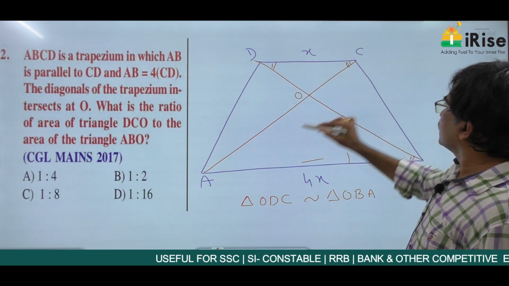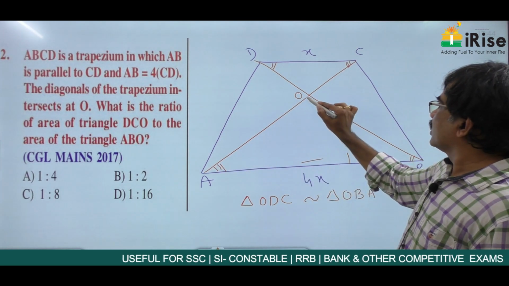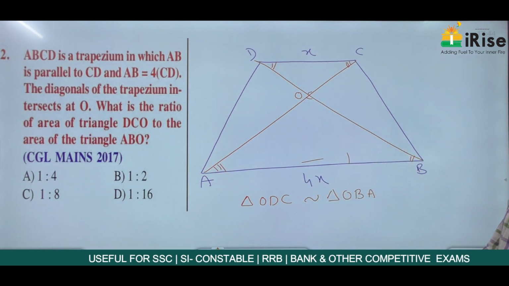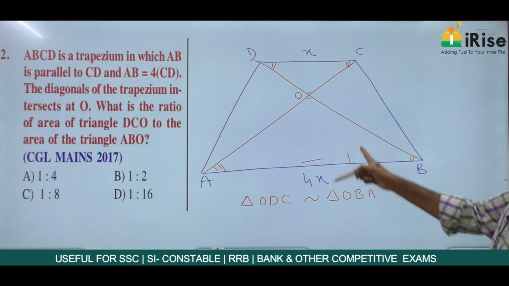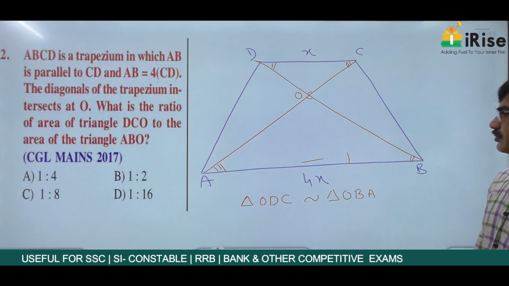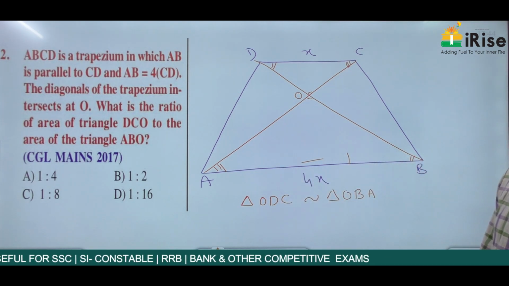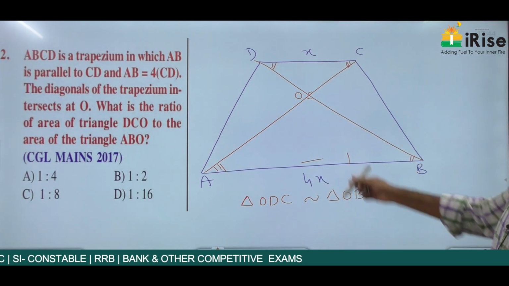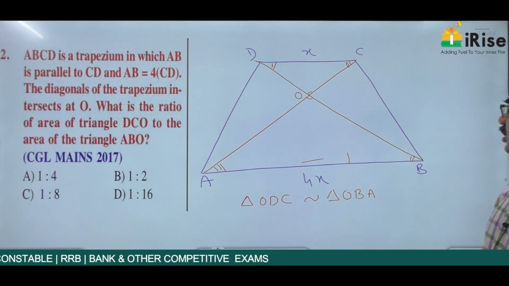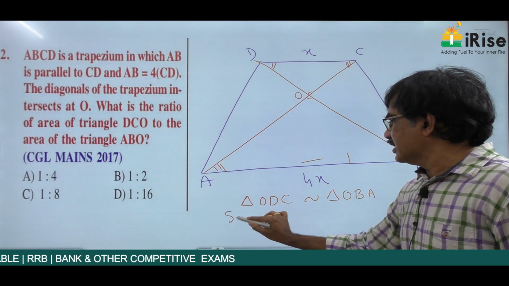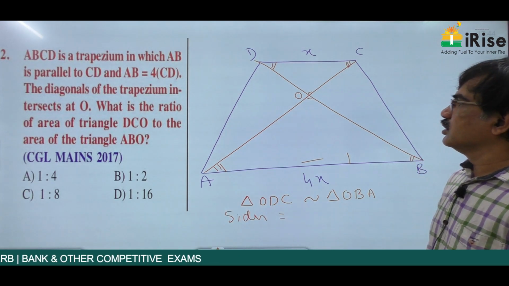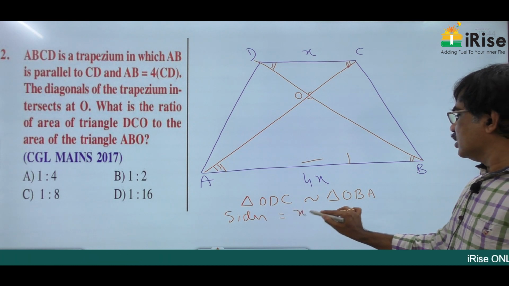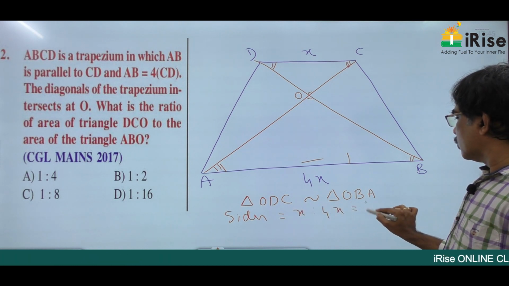Similarly, this angle is same as this angle, and vertically opposite angles are equal. So ODC is similar to OBA. Then the sides are in the ratio x is to 4x, nothing but 1:4.